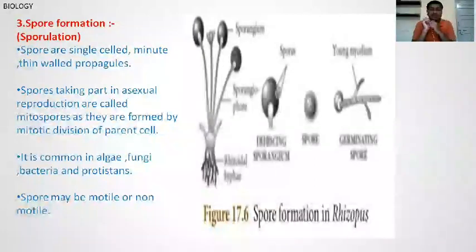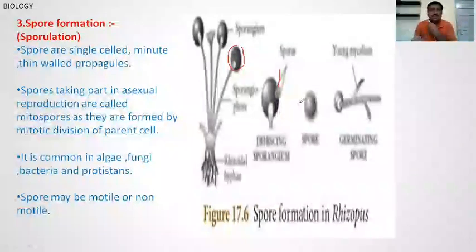Like this, an example is Rhizopus. Spore formation in Rhizopus, in this diagram. It is the sporangiophore of Rhizopus, and these parts are the sporangia. Inside the sporangia, spores are also present. These spores are uniparental, and they develop into new offspring, new individuals.